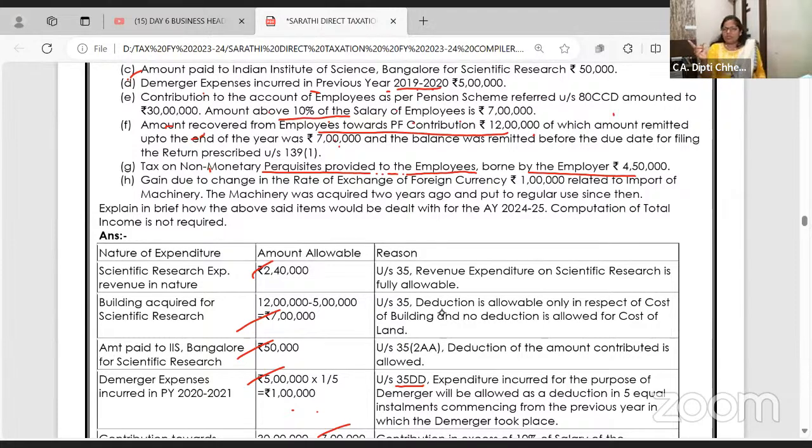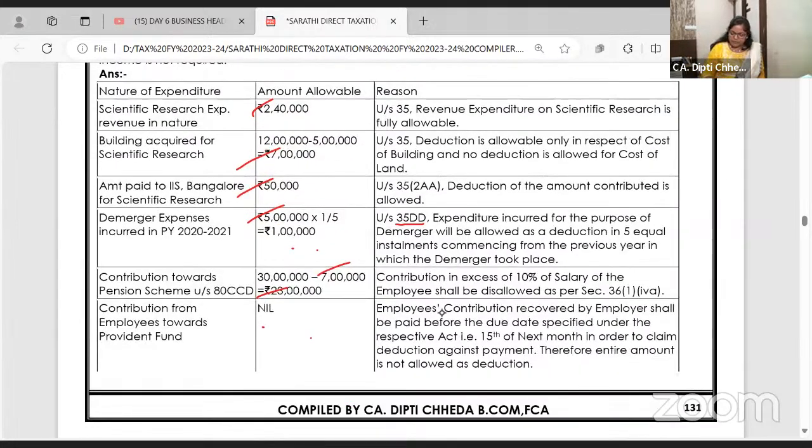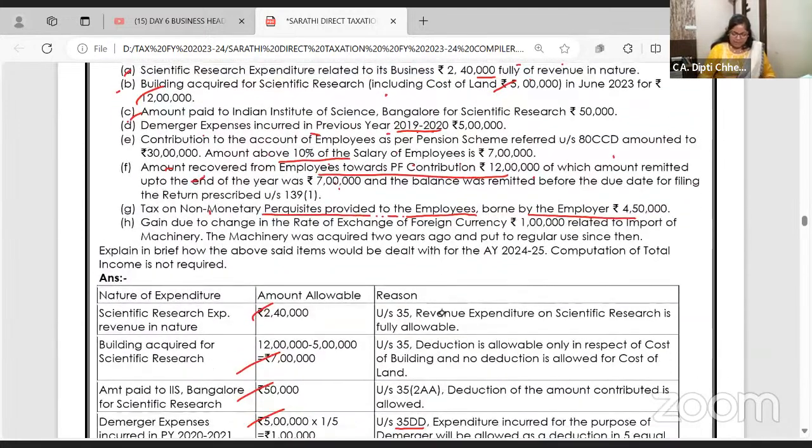Employers' contribution you can pay by 43B. So instead of 15th of next month, you have paid before due date of filing the return, not allowed. Employees' contribution should be paid to PF by 15th of the next month, so not allowed. Yes. Anyone is having any doubt?